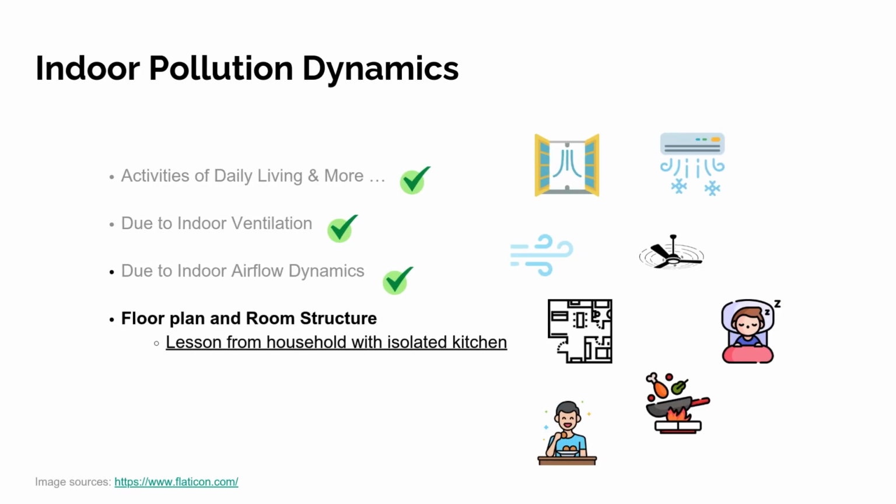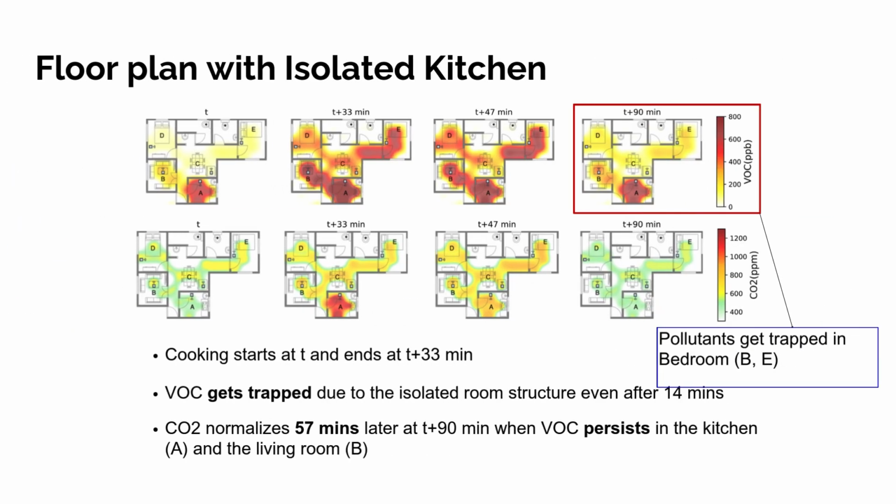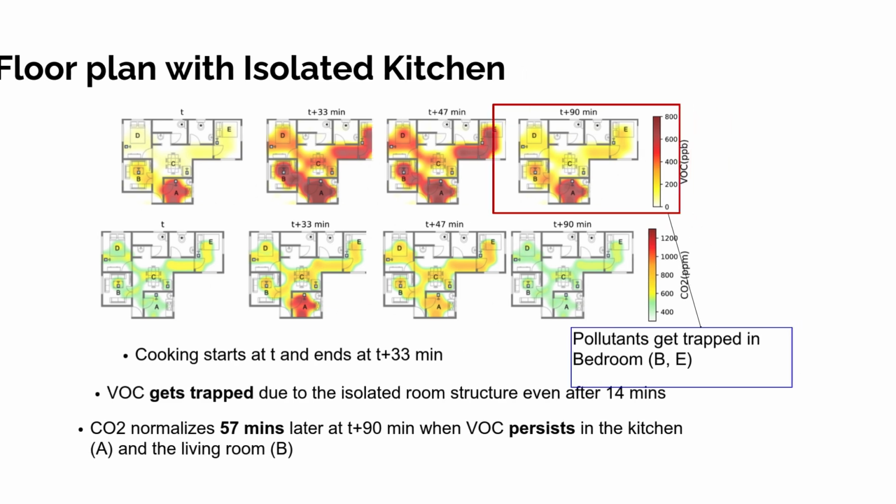Lastly, the dataset is also capturing pollution dynamics in different indoor floor plans and room structure. For instance, if the kitchen is isolated and therefore inadequately ventilated during cooking, we observe long-term accumulation of pollutants which is hard to ventilate, especially VOC and ethanol. Even after 57 minutes, some parts of the household trap VOC and remain polluted.